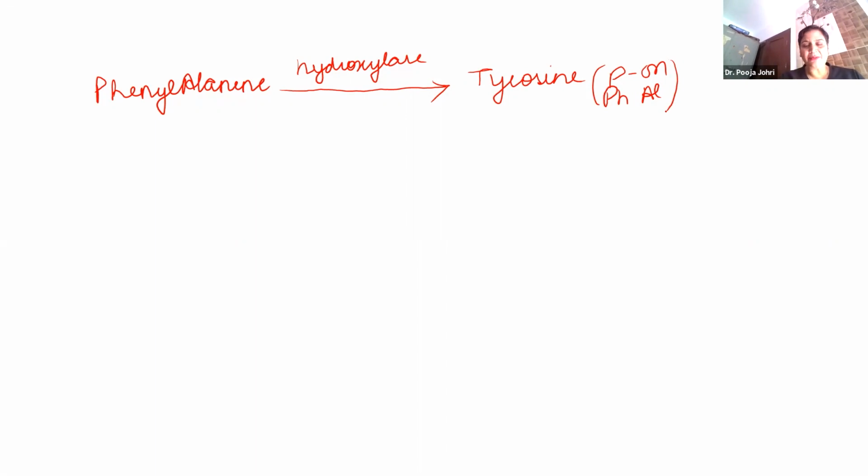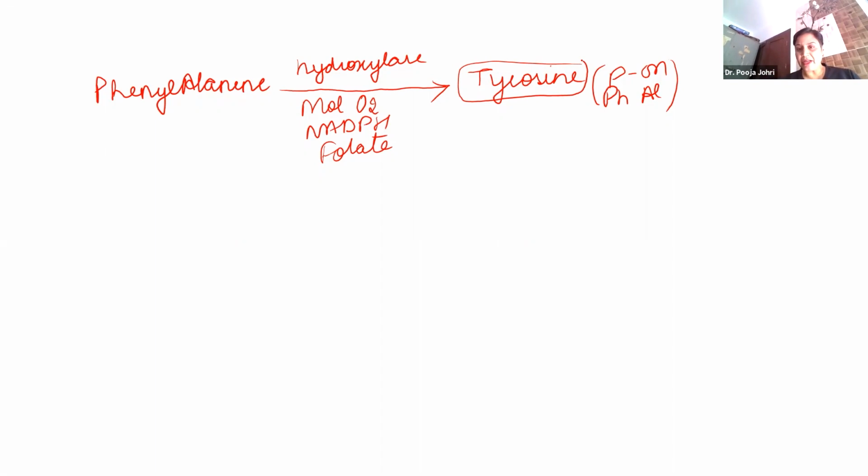Right. This reaction is very important. Phenylalanine hydroxylase, basically what are its components? It consists of molecular oxygen, NADPH, and folate also. So these are the important components of phenylalanine hydroxylase. Once it forms tyrosine, this tyrosine is required for the synthesis of so many important compounds. Like melanin is synthesized. You can say thyroid hormones T3, T4 are synthesized by tyrosine.